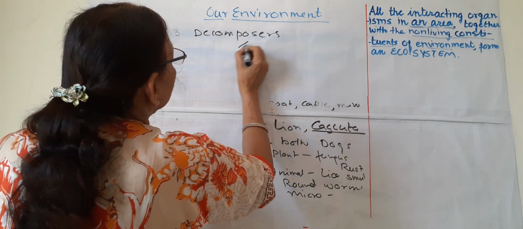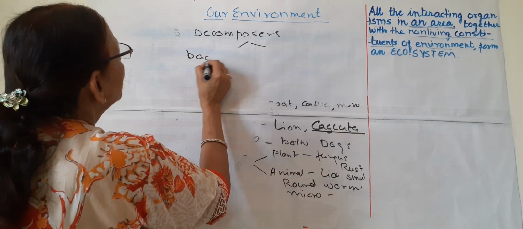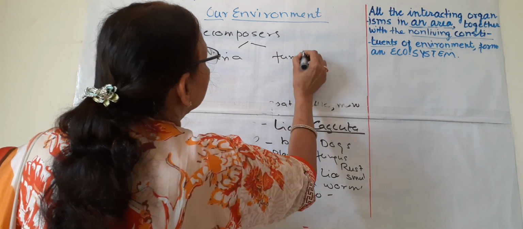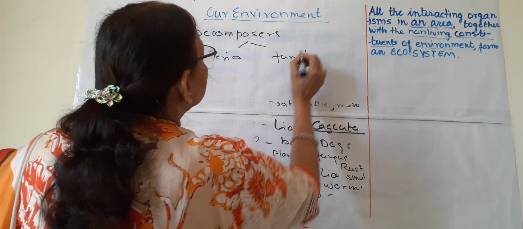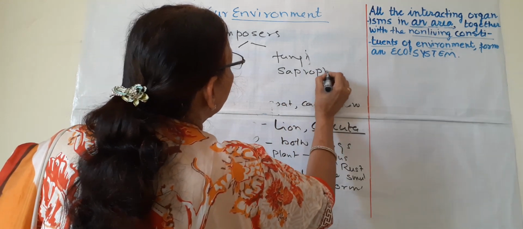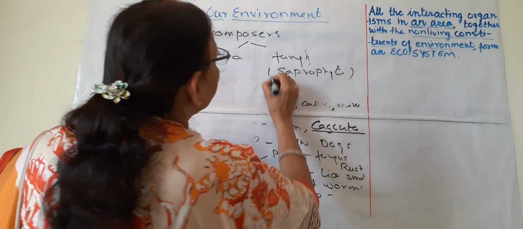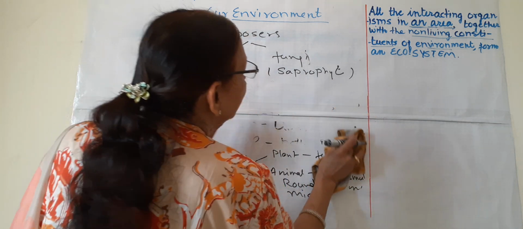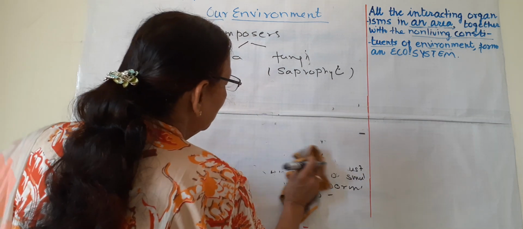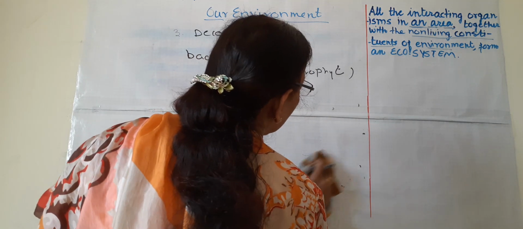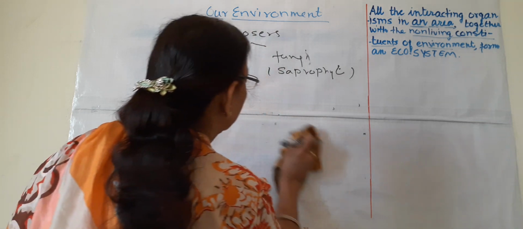Under decomposers, two: bacteria and fungi. Fungi are also known as saprophytes. Saprophyte means which lives on dead and decayed food. They have their nutrition from dead and decayed food, like rotten logs.